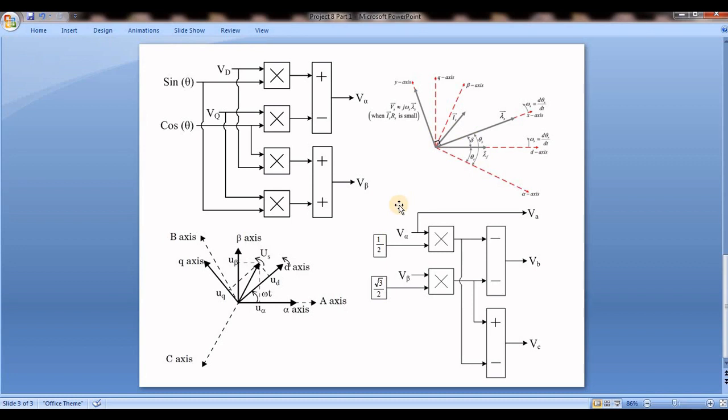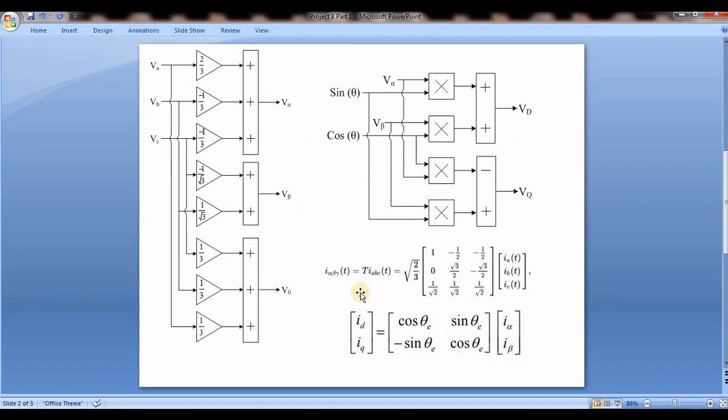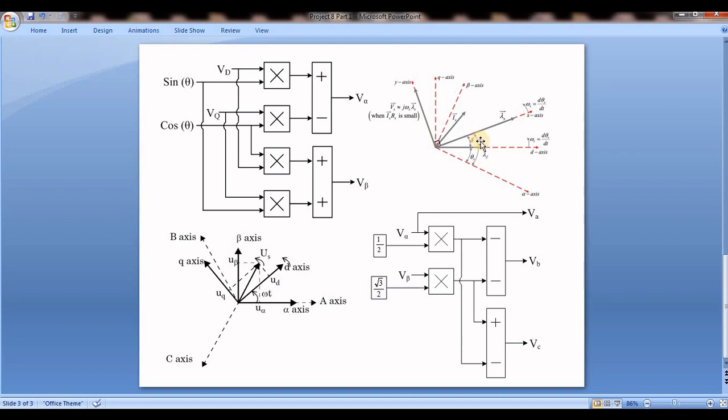So while you are transferring from abc to alpha beta to dq to alpha beta again to abc in the same notation, there is no problem. So you need not do anything over here, because all conversions are in the same nature. Maybe either taking by this theta here, or maybe taking by theta here.